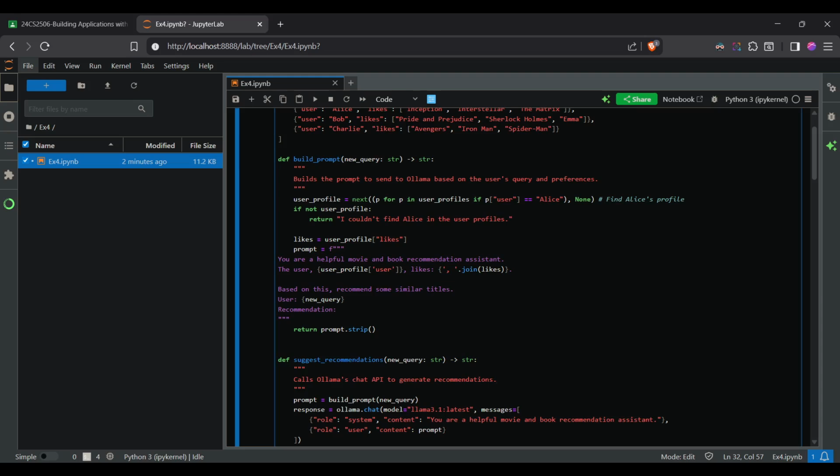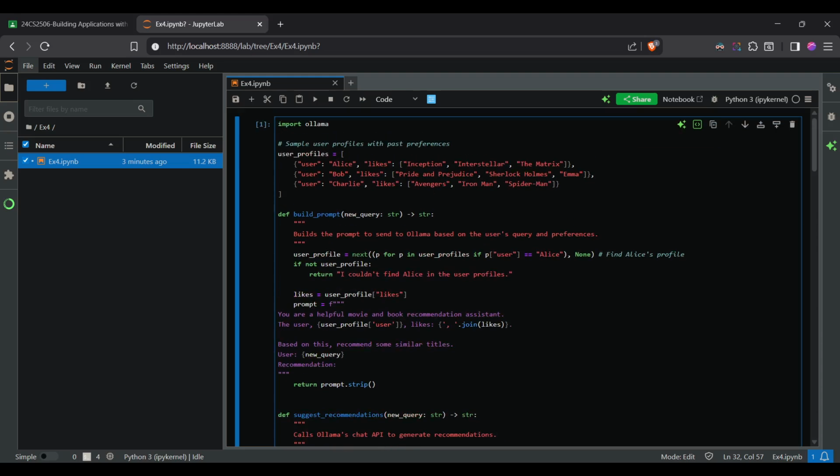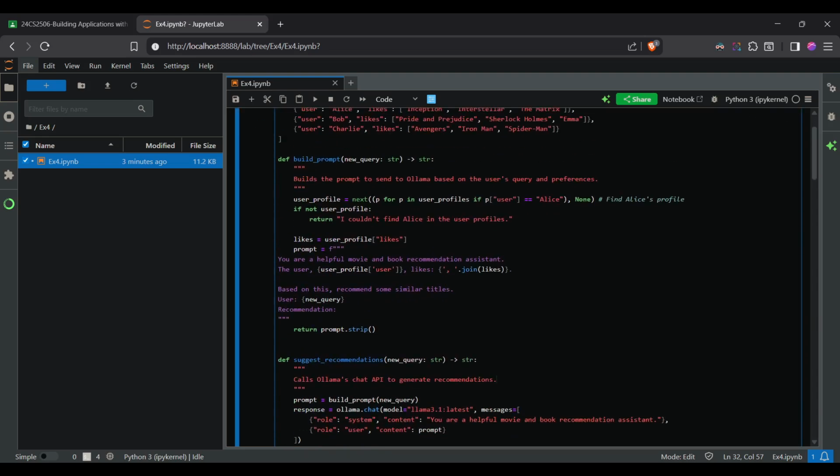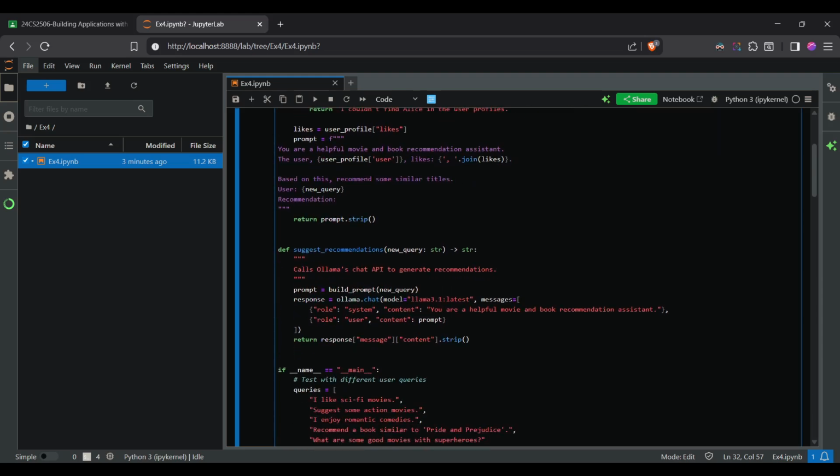If it is found, we can make a template prompt like: you are a helpful movie recommendation assistant, and this user likes these; based on this user profile, recommend similar titles. So we are using a template, connecting all these user profiles, and giving everything into the model. This is the main template given to the model, and the model uses this to give a very defined answer.